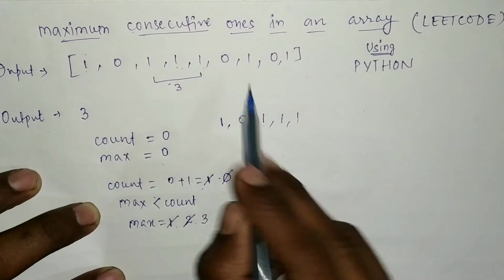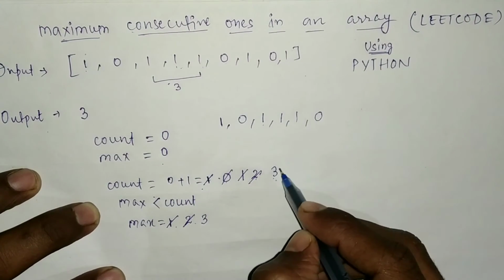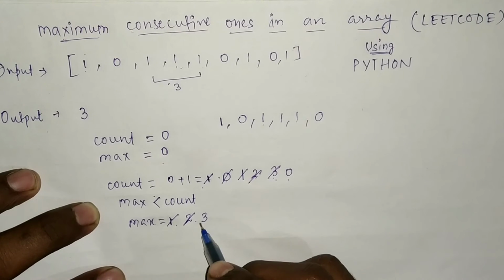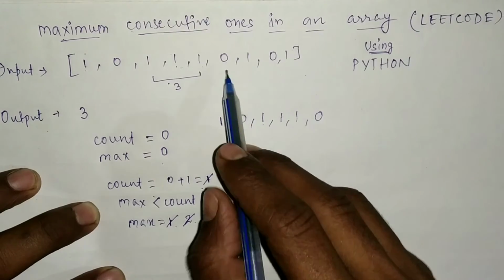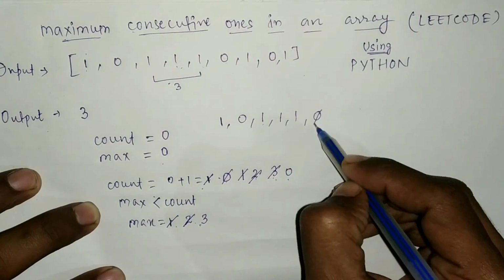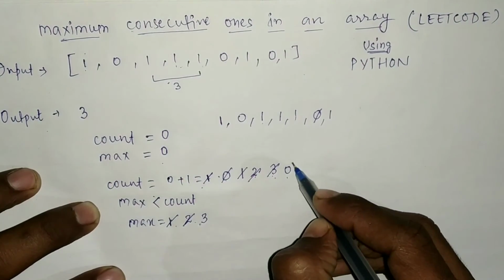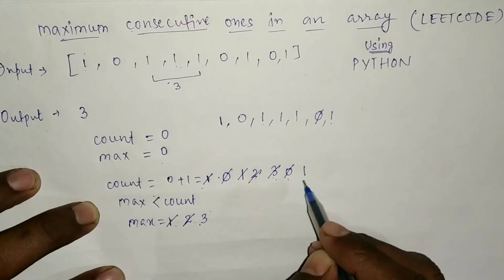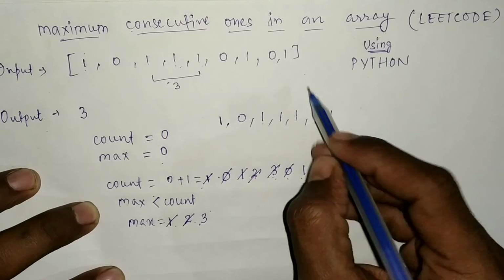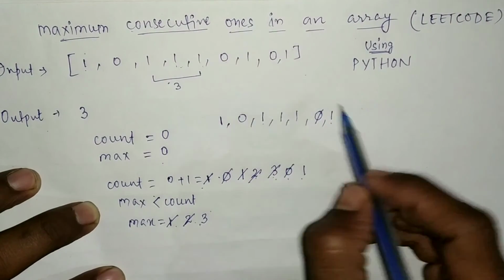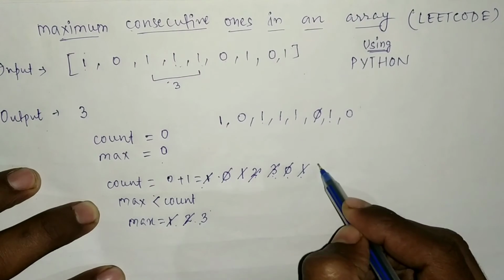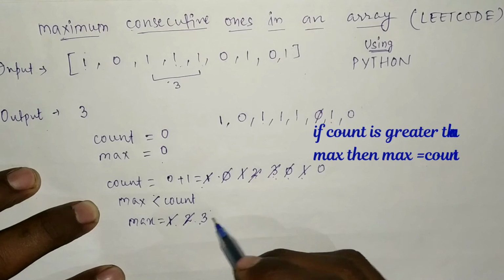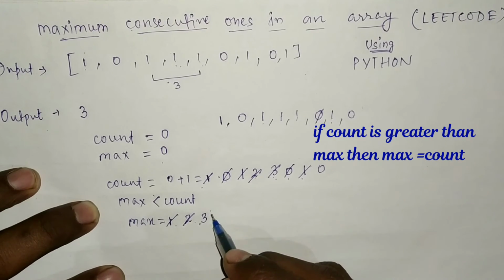Again we move on, we get 0, so we have to make the count 0, but 0 is less than max, so there will be no change. When again we move through it, we get 1, and the count is changed to 1, and this time max is greater than count, so no change. And again when we get 0, the count is changed to 0, and after the comparison between max and count, we get no change.